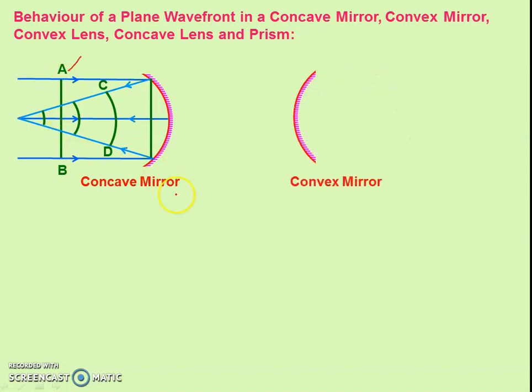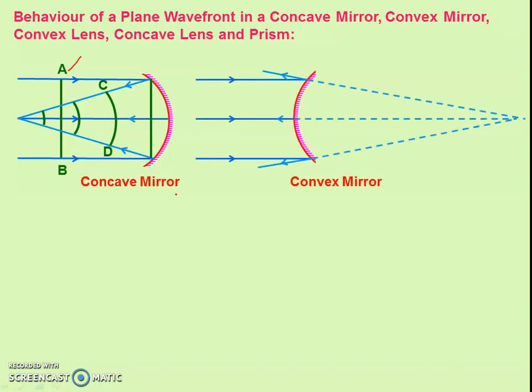Now second case, this is the convex mirror. Rays are also coming parallel to each other. After reflection, they appear to come from a single point, that is the focal point. Now we have to draw the wavefront. For the incident rays, this would be a plane wavefront. But in case of reflected rays, the wavefront will be spherical, since the rays are diverging, right?